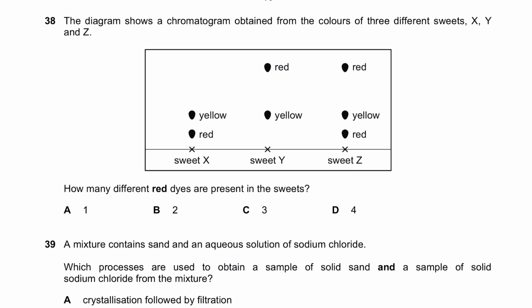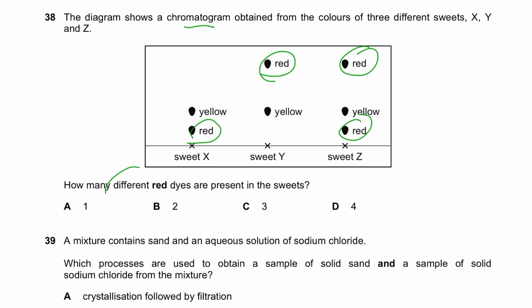The diagram shows a chromatogram obtained from the colors. You call it a chromatogram after it's dried, right? How many different red dyes are present in sweets? So there are multiple sweets, checking the red dyes. So you guys would go for it's 1, it's 2, it's 3, it's 4, and yeah, D is the right option. But no, you dumbos, it's saying different red dyes.